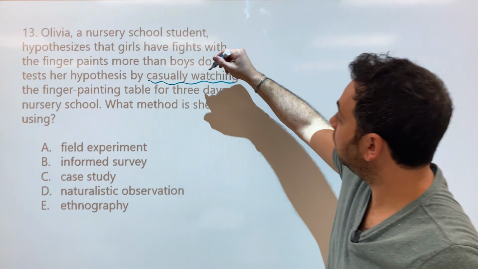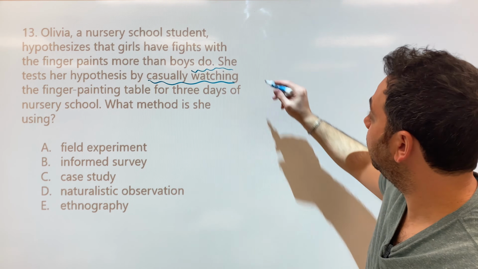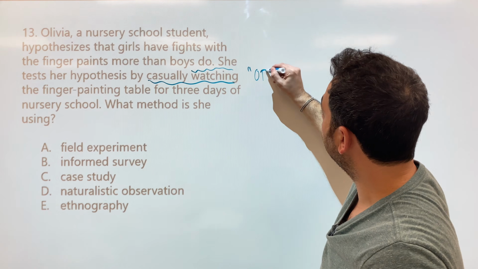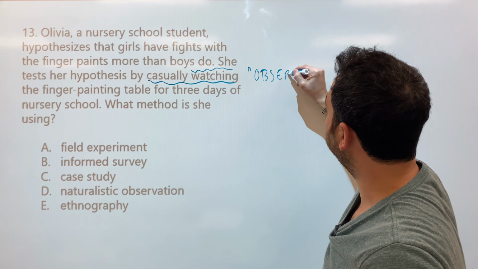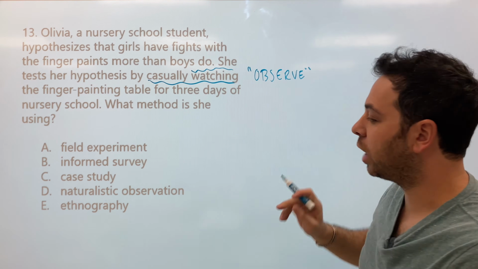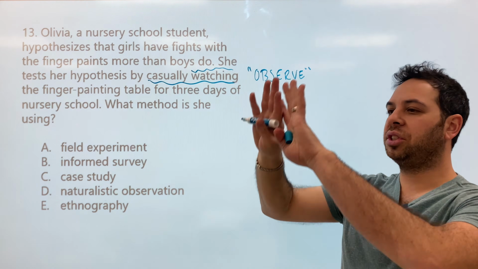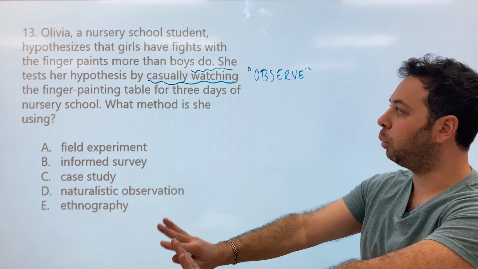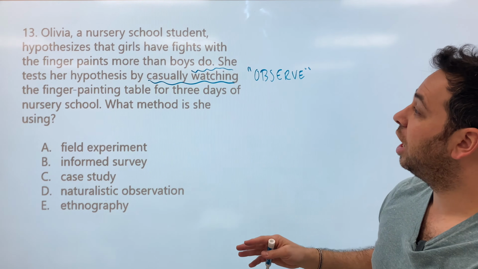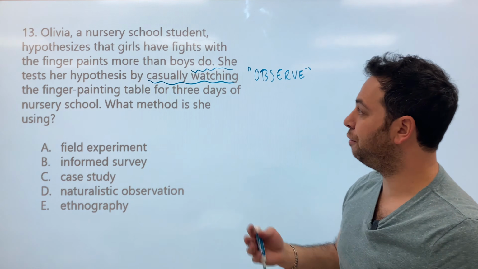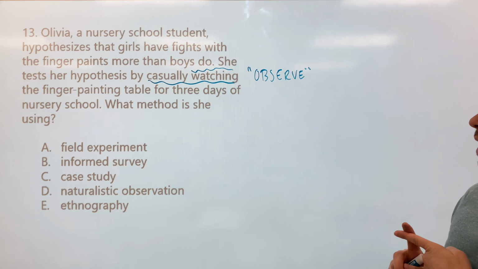Now, in psychology, when we are watching something, we use the word observe or observation, right? That's kind of a fancier word for observing, right? We're not interacting with our subjects. We are just standing around watching them. And we want to know, as the question says, do they have more fights with the finger paints than boys do? All right, so what method is used?